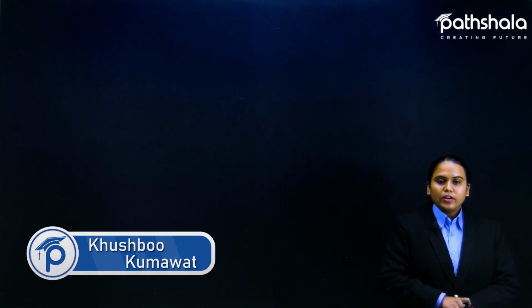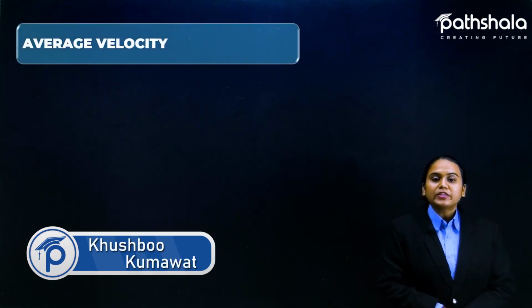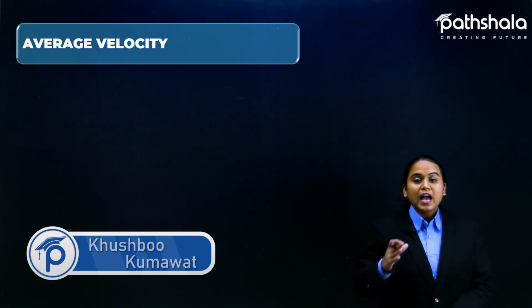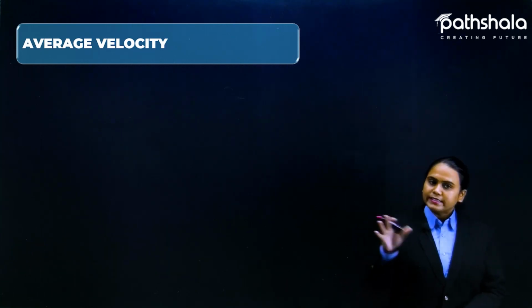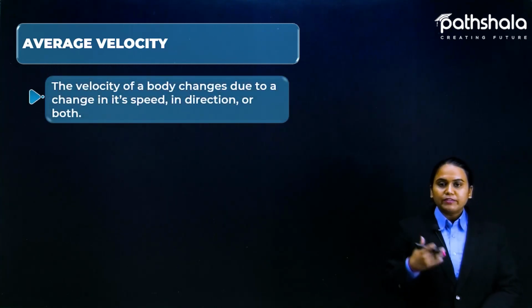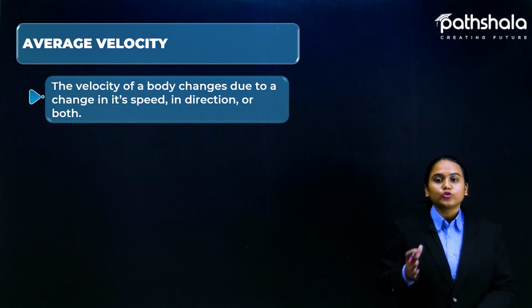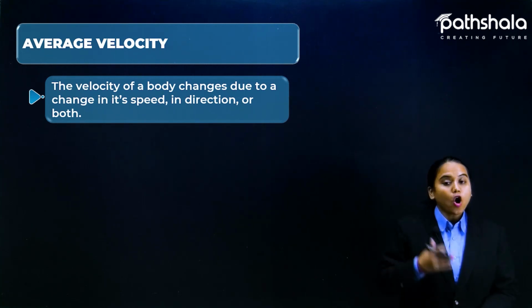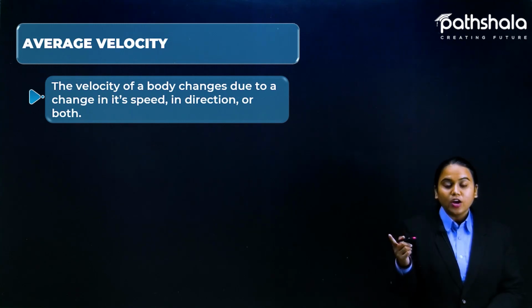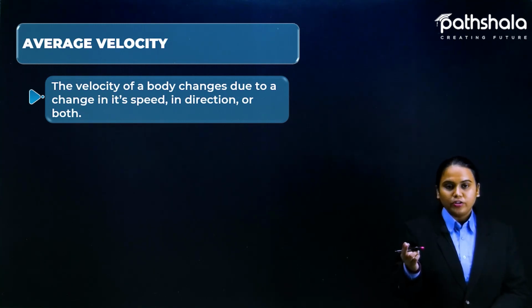So after velocity, here comes average velocity. Yes, so as we have discussed earlier about average speed, in the same manner, average velocity will also come here. So what is it actually? The velocity of a body changes due to the change in its speed or in a direction or in both. Okay, it might change its speed or the direction of the object.